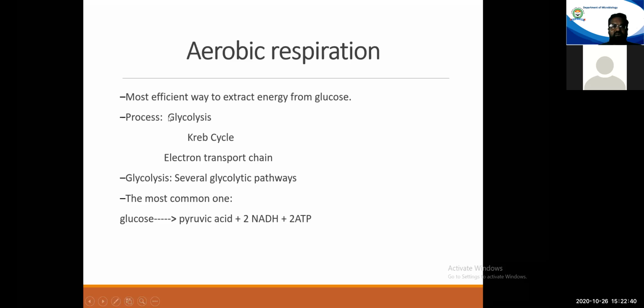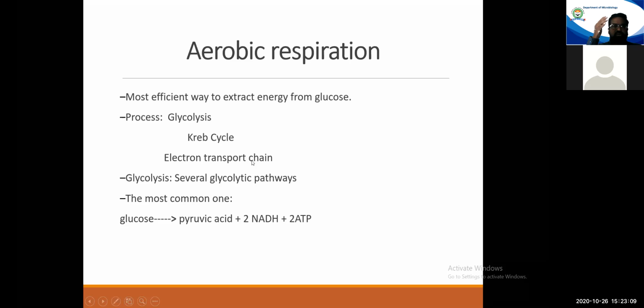The process utilizes three different pathways to extract energy from this glucose molecule. One is referred to as glycolysis. Another set of reactions is collectively referred to as the Calvin cycle or Krebs cycle. And the third one is the electron transport chain.